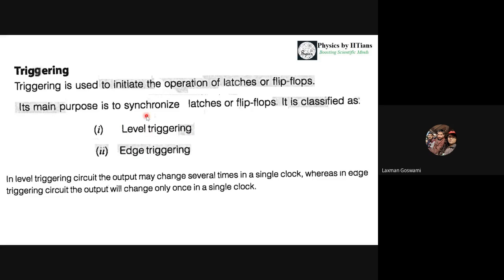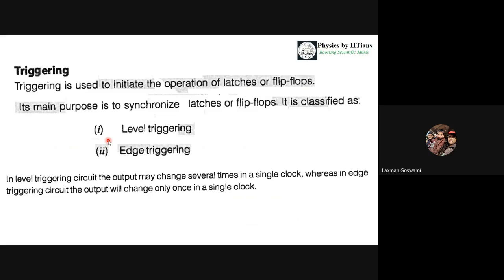Level triggering, as the name signifies, is when the level is at a particular point. Like if the level is 1 or the level is 0, the triggering will happen, so it is called level triggering. And edge triggering is at the edge of the clock, meaning at the transition point from 0 to 1 or from 1 to 0. This is called edge triggering.